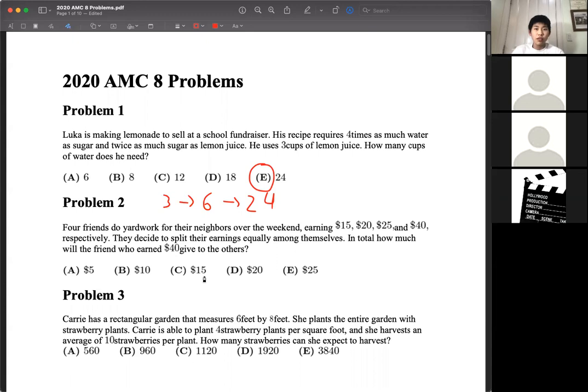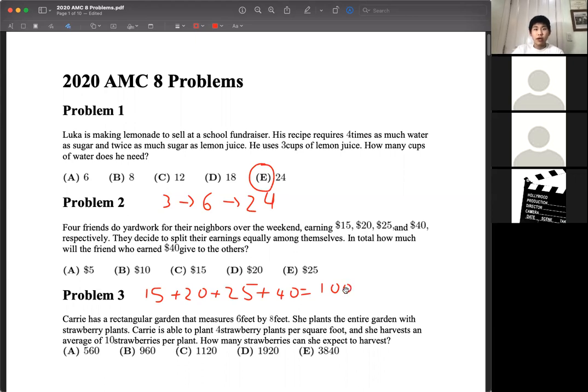So if they're going to split this equally, we're essentially going to be finding the average of how much they made. So we take 15 plus 20 plus 25 and 40. And that's going to give us the total earnings, which is $100.